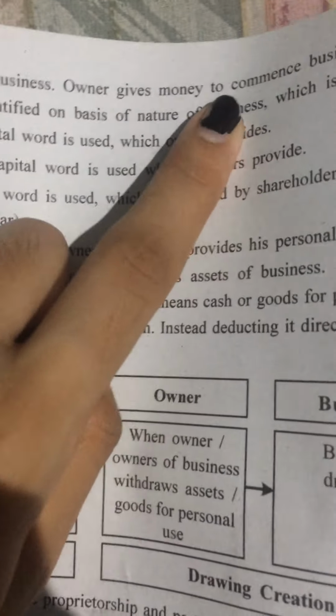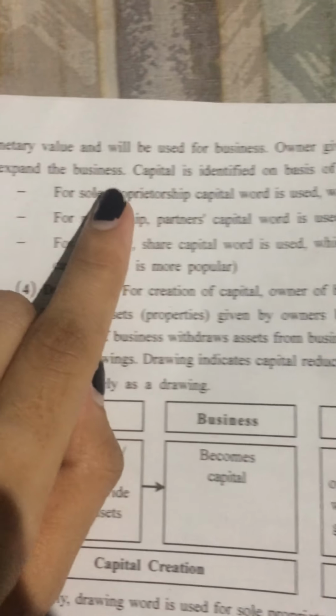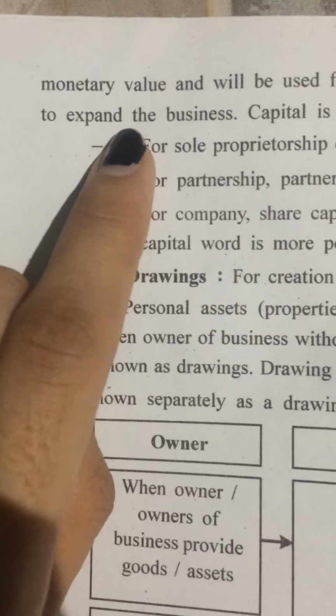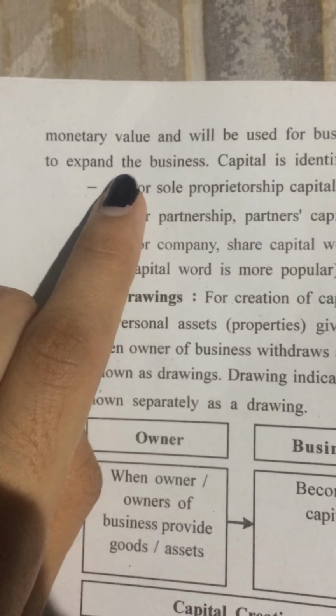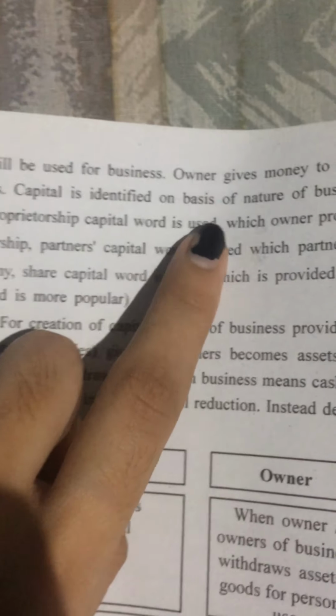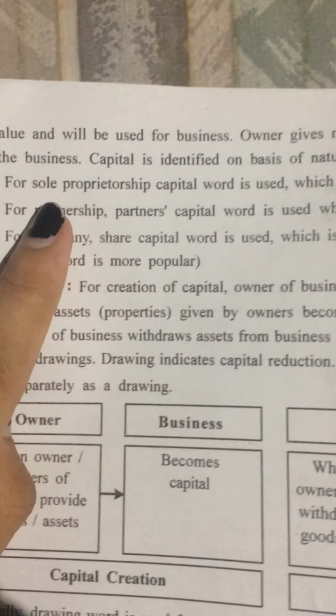Owner gives money to commence the business as well as to expand the business. Expand means for the growth of business. Capital is identified on the basis of nature of business, which is as follows.